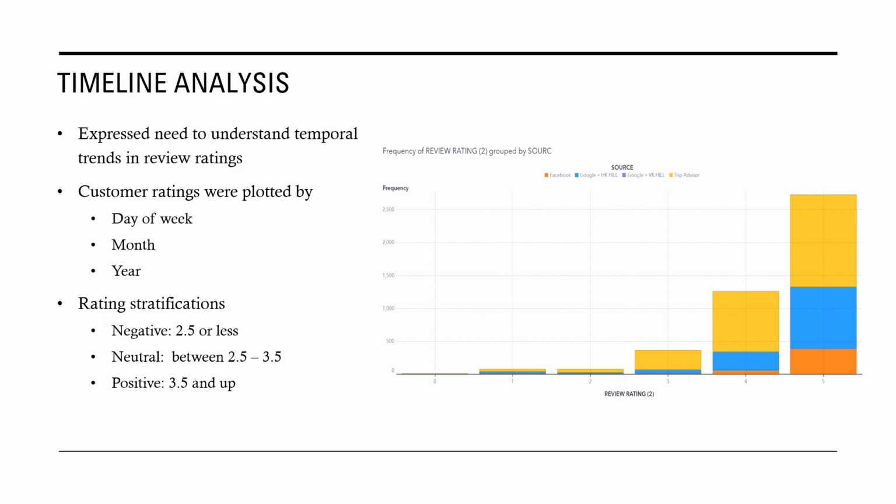Before we look at the timeline analysis, I do want to point out this graph on the right. This is just the distribution of review ratings according to the different source they came from. You see in yellow, TripAdvisor is the predominant one, and then you see Google+ as well, and then Facebook being third. So I stratified the reviews: negative was 2.5 or less, neutral was between 2.5 and 3.5, and positive was 3.5 and up.